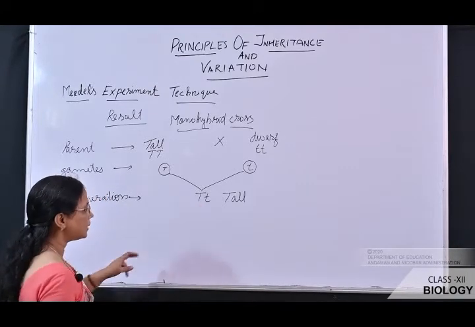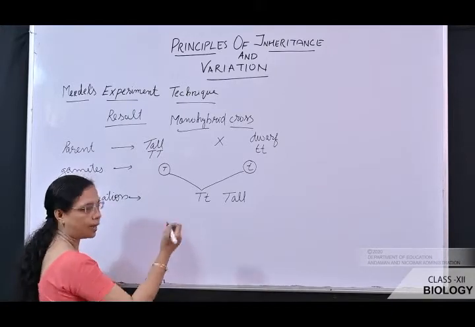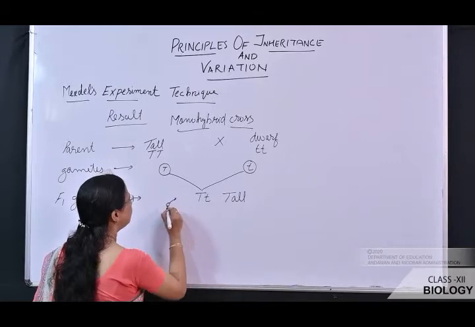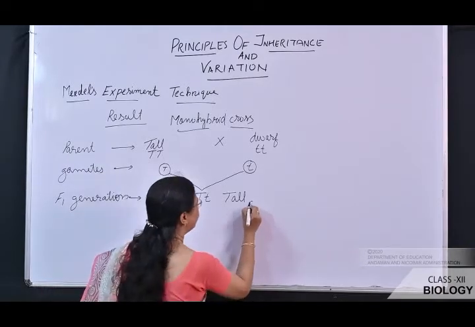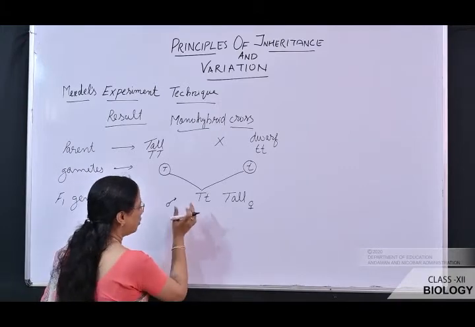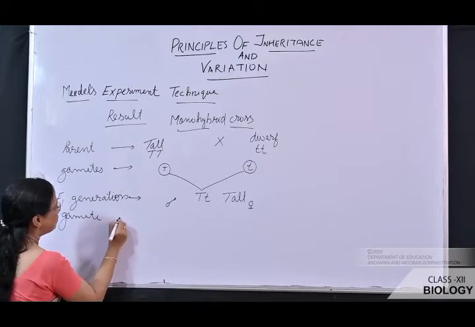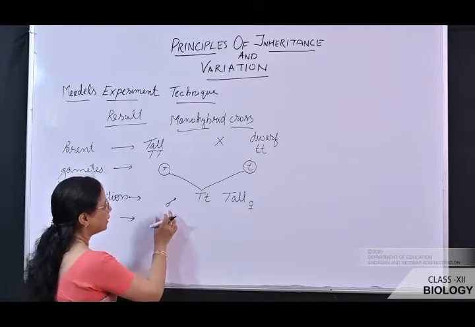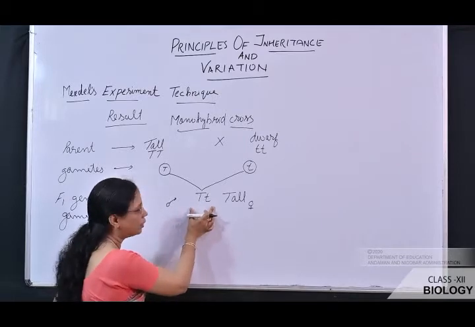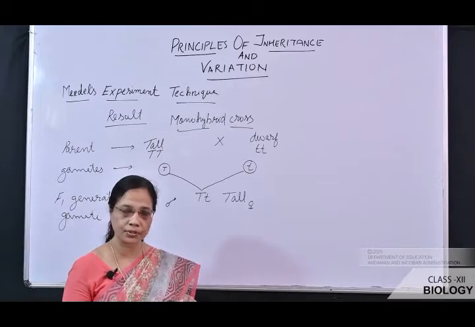You know, since it is a bisexual flower, that is, stamens and pistils are present in the same flower, we can write here male and female. It produces both male gamete and female gamete. How are the gametes produced? Again, the next step is gamete formation. Gametes are produced by the separation of alleles. Gamete formation takes place by a process of meiosis.